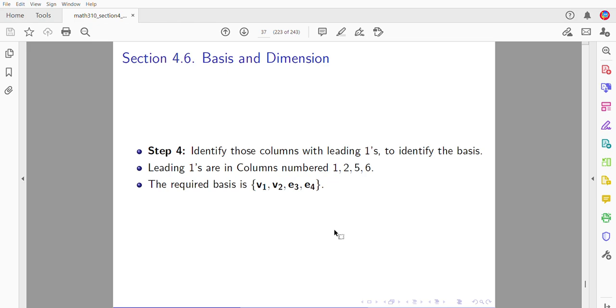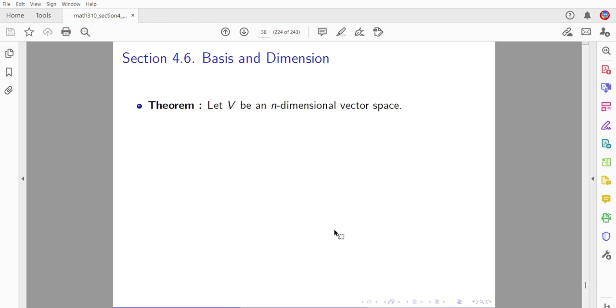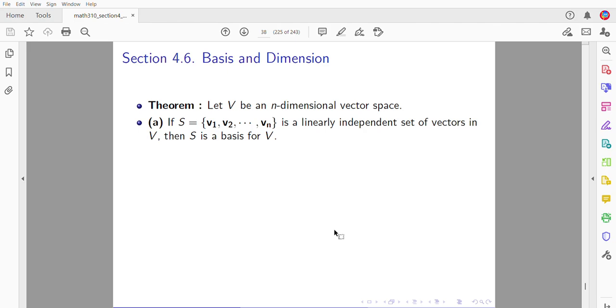All right. Theorem: let V be an n-dimensional vector space. A, if S is a linearly independent set of n vectors, then you already have a basis. B, or if you have n vectors which span V, then it's automatically a basis.